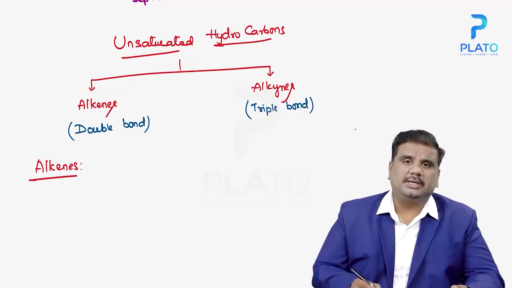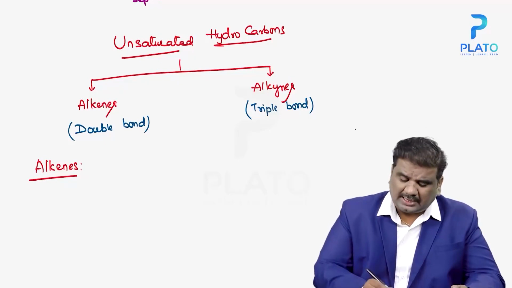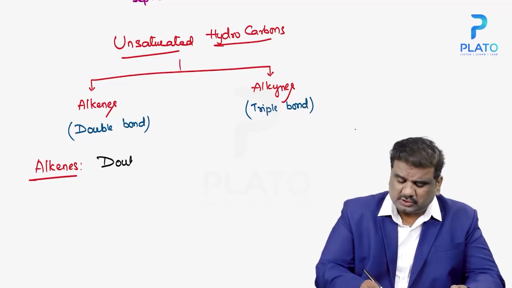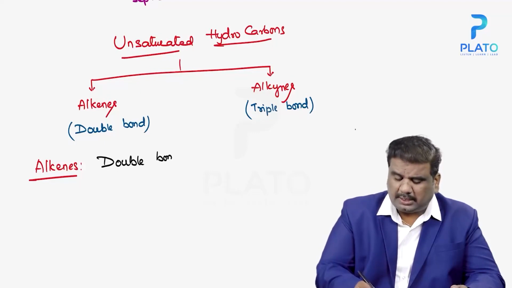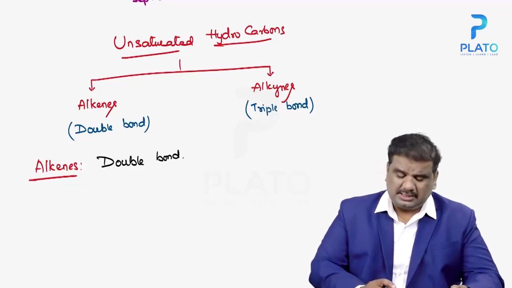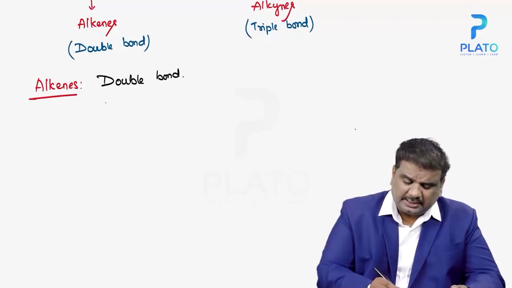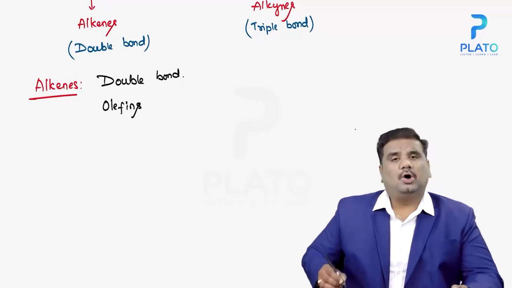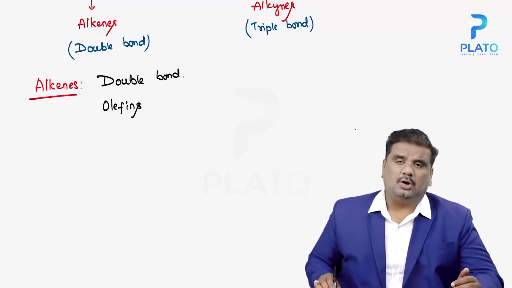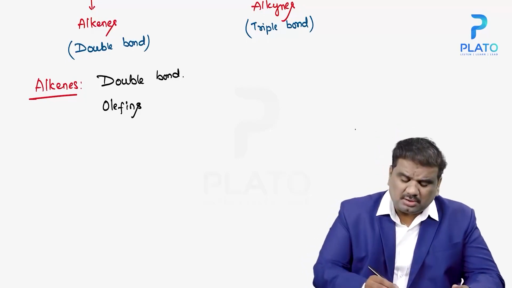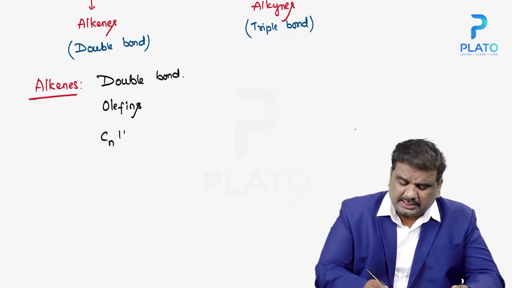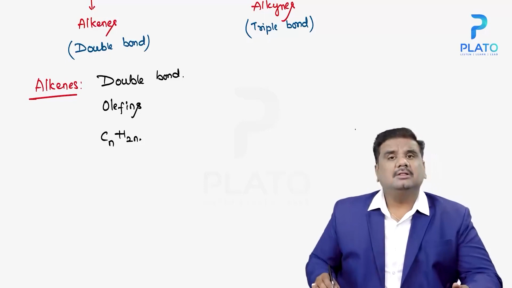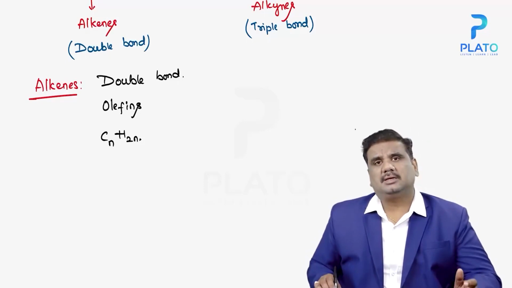Alkenes are those particular unsaturated hydrocarbons which consist of a double bond between the carbons. At the same time, these alkenes are also known as olefins. And the general formula of these alkenes is CnH2n. That is the general formula of these alkenes.